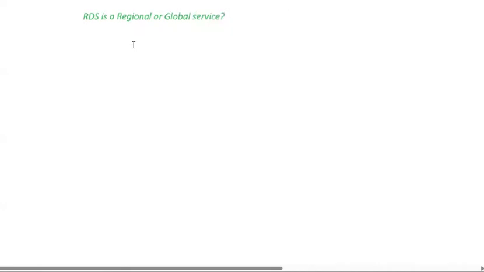Hello guys, let's see some more information about RDS. Now, let's have a question: is RDS a regional or global service? Before answering this, let's see about the RDS instance.